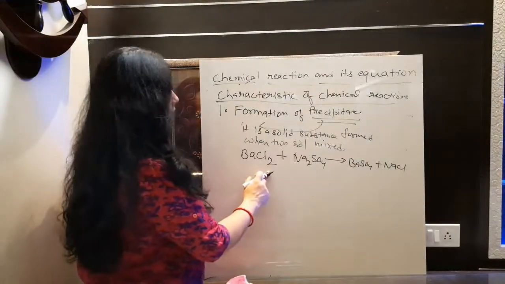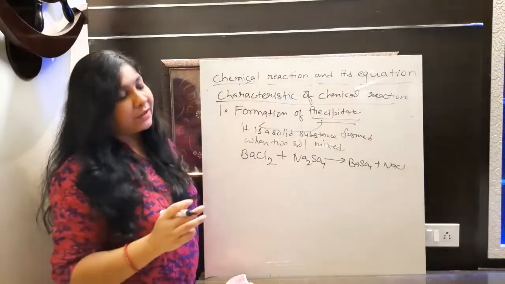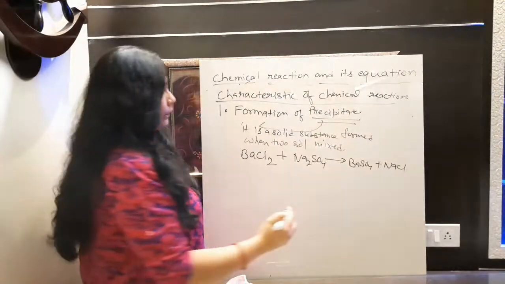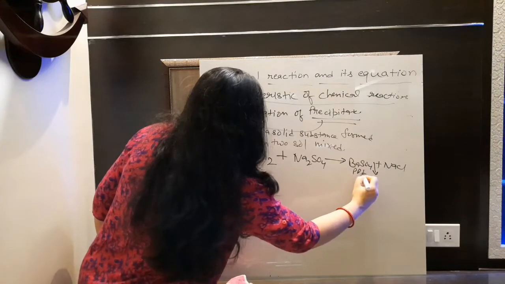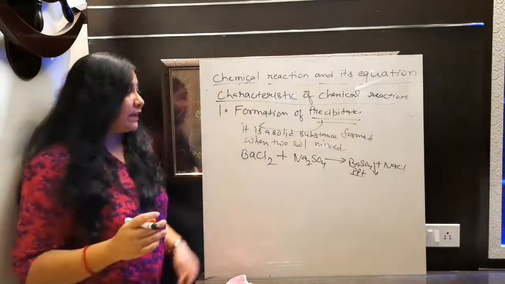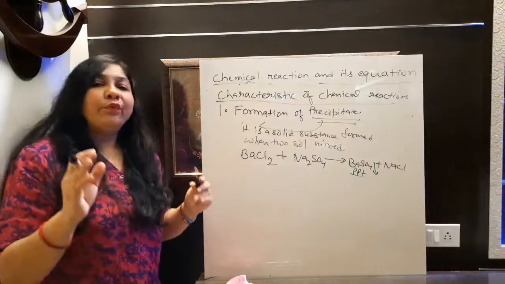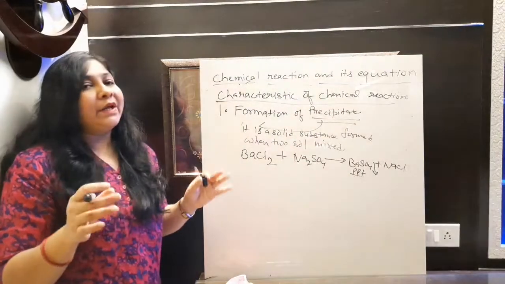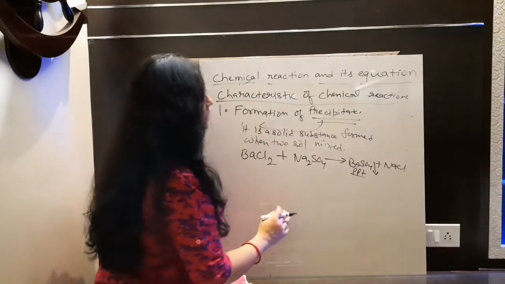Okay, so we are taking here barium chloride, this is a solution, and sodium sulfate, this is also a solution. When we are mixing these two, then here barium sulfate is forming. This is a precipitate which is forming here. What is precipitate? This is just a solid residue or substance which you can observe when we mix two solutions.